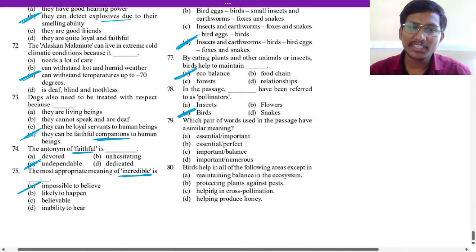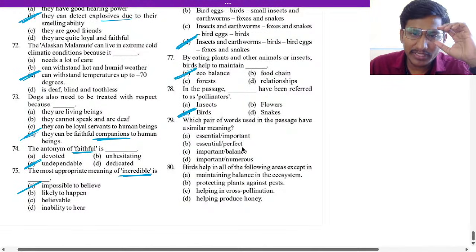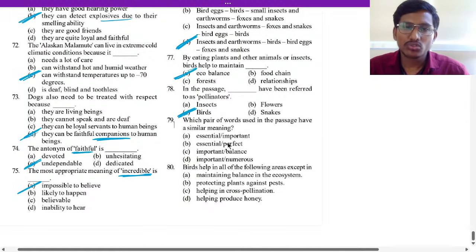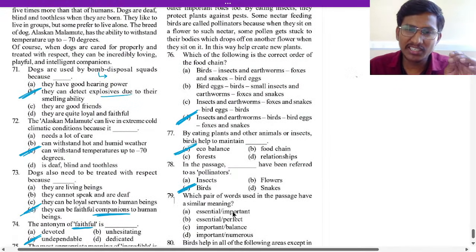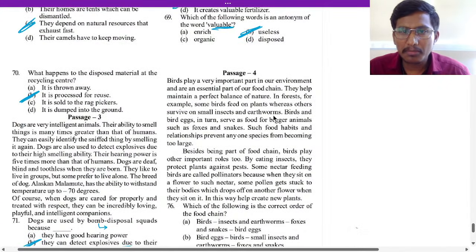79, which pair of the words used in the passage have a similar meaning? Essential, important; essential, perfect; important, balance; important, numerous. Where is essential given?